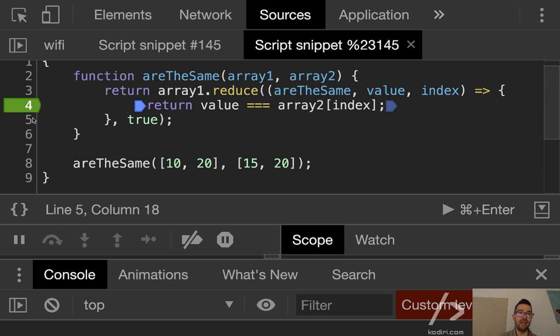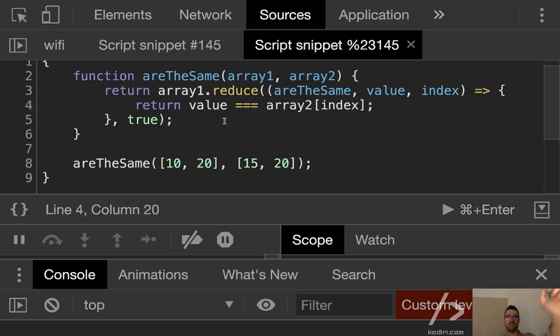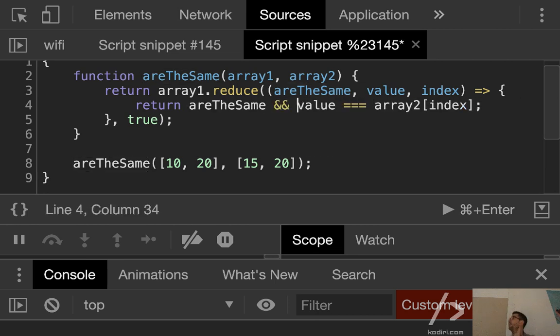So how do we fix that? Well, we could do something quite silly. Look at my change. If the previous values were the same, then continue evaluating the new iterations. As soon as any previous iteration returns false, what do false and something return? False and hello. What does it return? Correct, false. Yeah? So that means that as soon as the value becomes falsy, it will remain falsy forever, which is what we want.